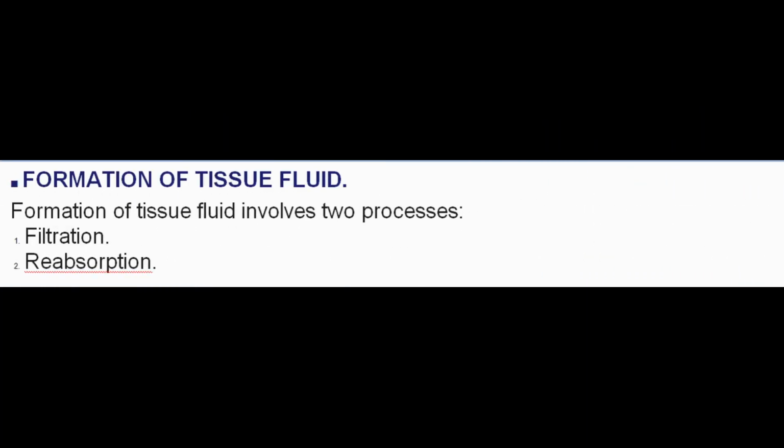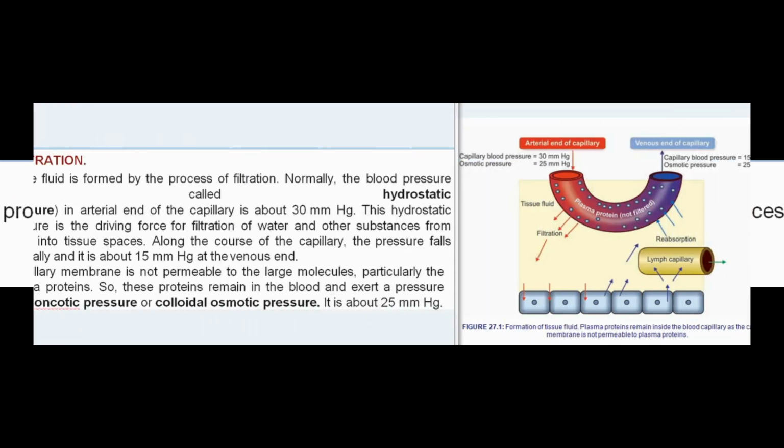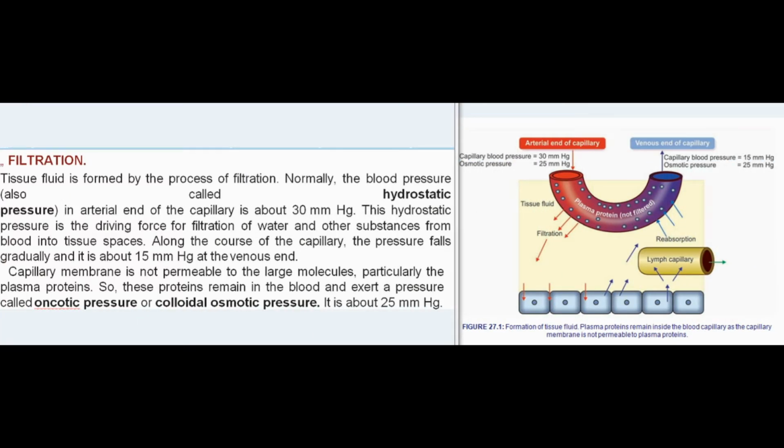Formation of tissue fluid. Formation of tissue fluid involves two processes: filtration, reabsorption. Filtration. Tissue fluid is formed by the process of filtration. Normally, the blood pressure, also called hydrostatic pressure, in arterial end of the capillary is about 30 mm Hg. This hydrostatic pressure is the driving force for filtration of water and other substances from blood into tissue spaces.